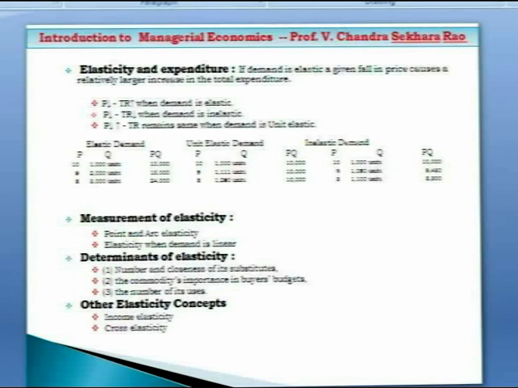And then how to measure elasticity. There are two types of measurement. One is called the point elasticity method and the second one is called the arc elasticity method. And what are the determinants of elasticity? Why is the demand for certain commodities elastic and why is the demand for certain other commodities inelastic?